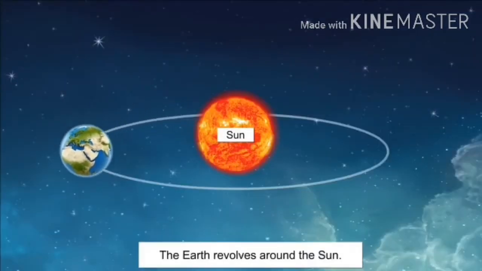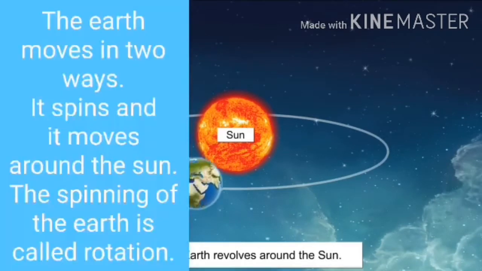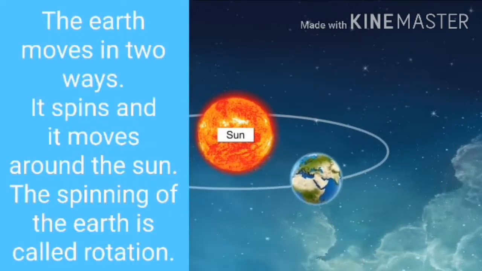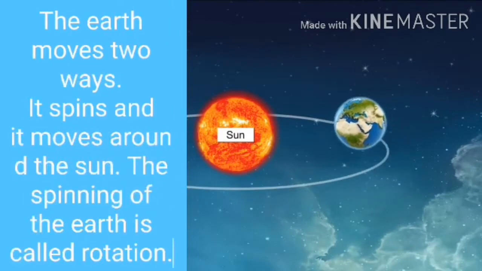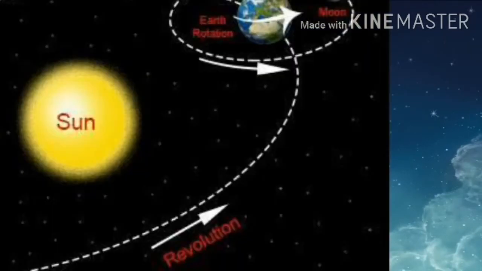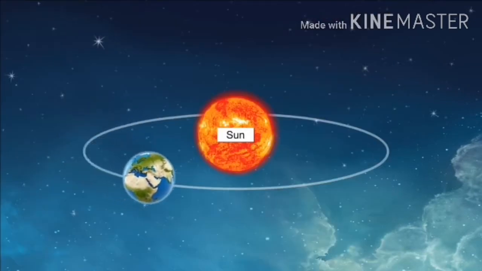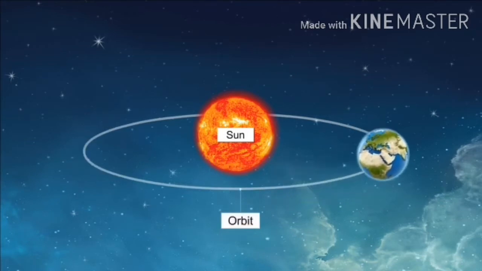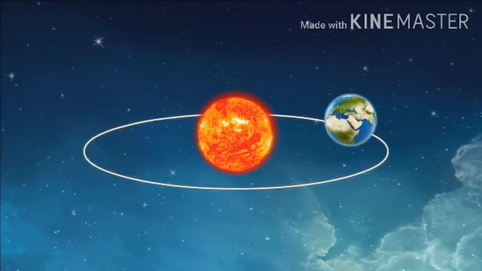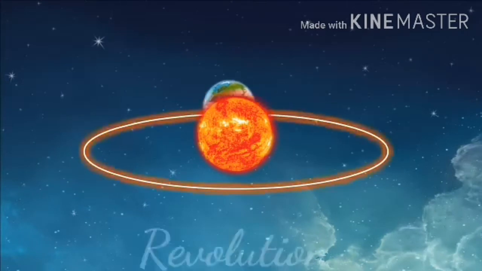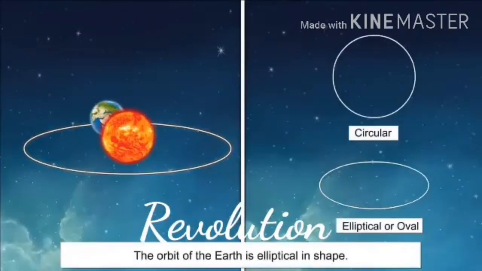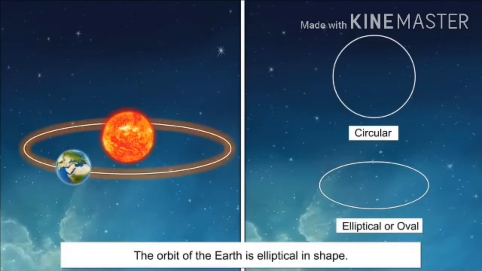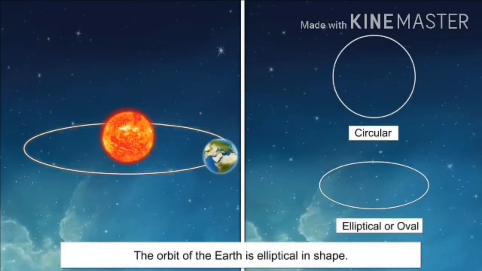Children, the earth moves in two ways. It also revolves around the sun. Let us see what's meant by revolution. Children, the earth while spinning on its axis is also moving around the sun in its orbit. This motion of the earth around the sun in its orbit is called revolution. Children, do you know that the shape of the orbit of the earth is not circular but elliptical or oval in shape?